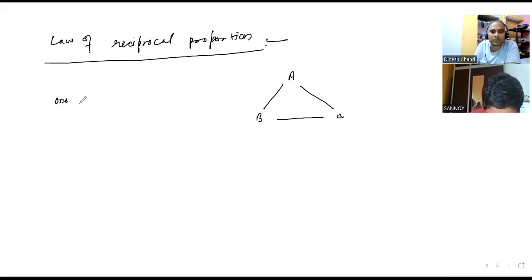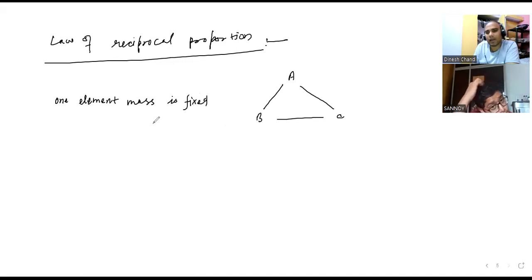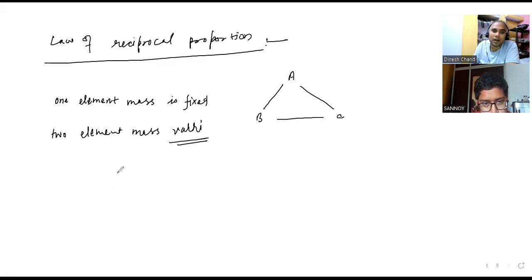One element mass is fixed, that is the first point. As in the previous law, one element mass is fixed and the masses of the other two elements vary. Now the third point, what is the important one?